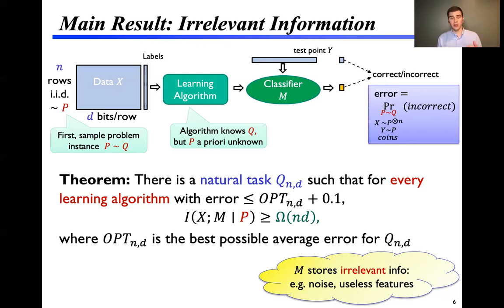The fact that we're conditioning on the problem instance, conditioning on p, means that we're talking about irrelevant information, what is really unique to the data and doesn't tell you anything about the problem instance. In our setup, this will show up as noise in the data set or useless features that aren't used in the classification. So we show that any learning algorithm must memorize a lot of data, and furthermore, a lot of what it memorizes must be, in fact, irrelevant to the task. Again, this is our main central result.